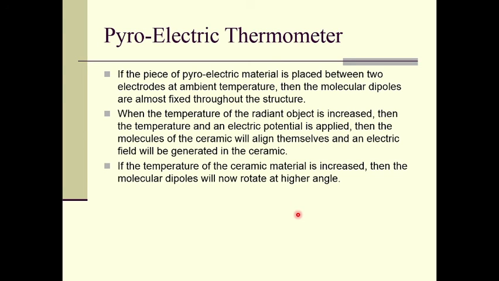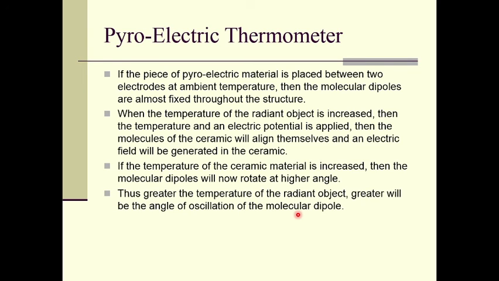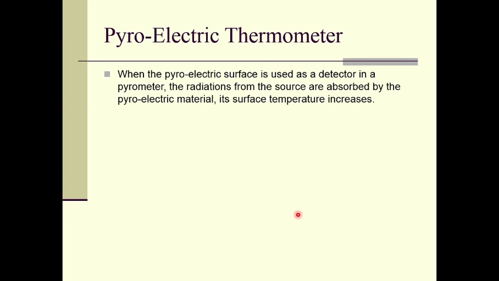And if the temperature of the ceramic material is increased, then the molecular dipoles will rotate at a higher angle, right. So at higher temperature there will be higher rotation of these molecular dipoles. Thus the greater the temperature of the radiant object, the greater will be the angle of oscillations of the molecular dipoles, right. So this is the working.